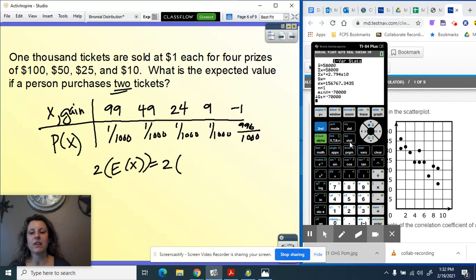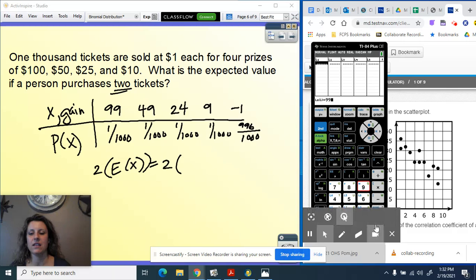I'm going to plug these in the calculator to make it a little easier to find that expected value or mean. So we have, oops, clear, enter to clear that list. Okay, so we have 99, 49, 24, 9, and -1 for x values.